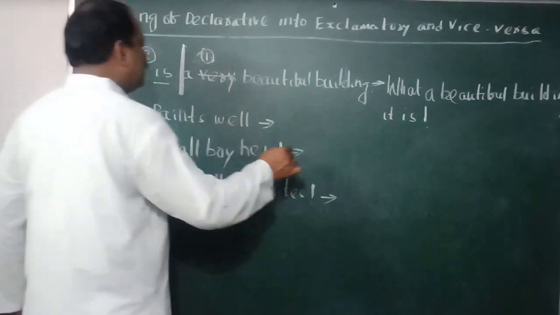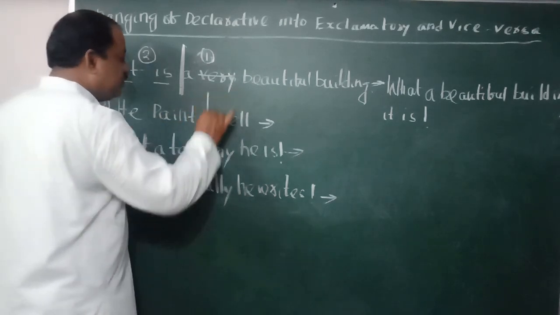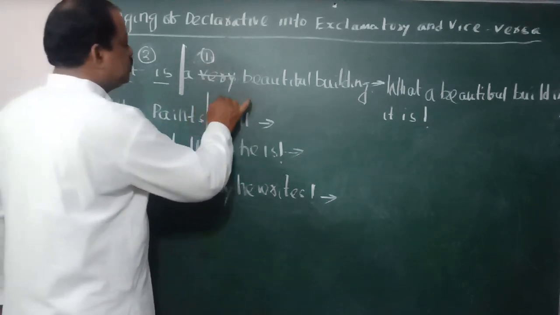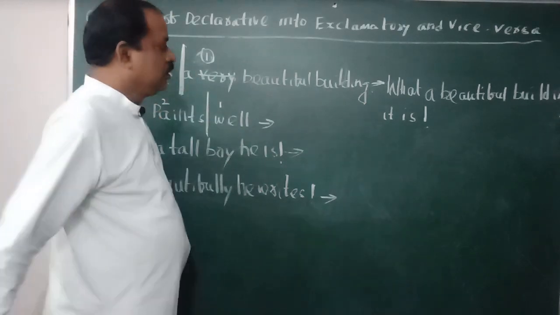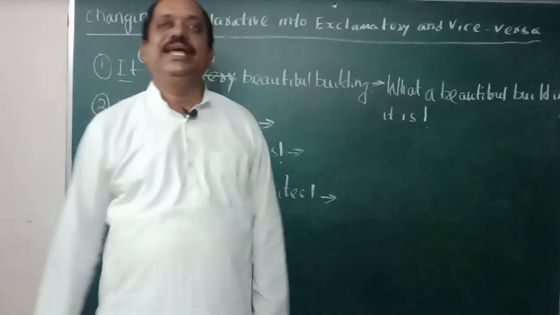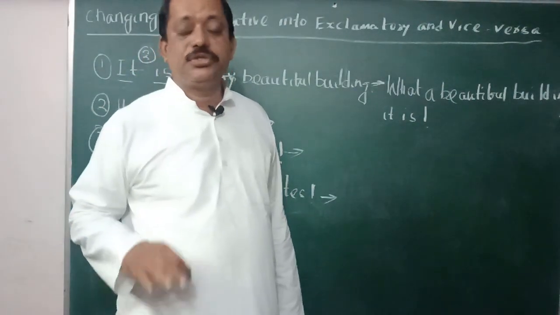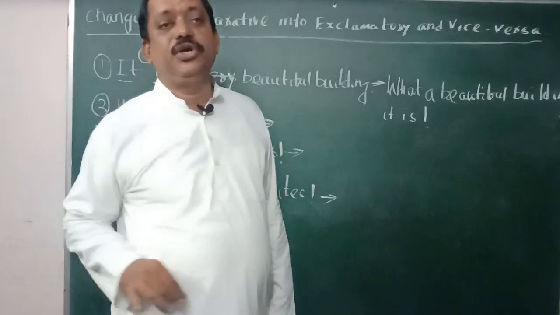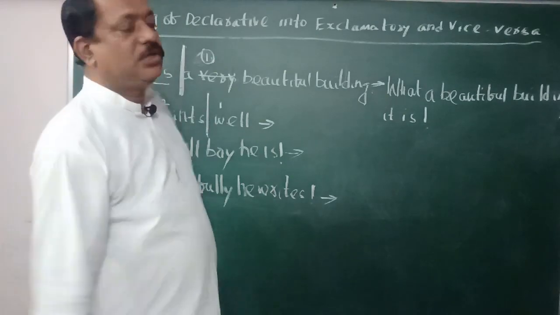Come to here. He paints well. Break the sentence into two parts. He paints, subject, verb, well. So this is one, this is two. He paints well. Now you have to know whether you have to use how or what. It is not telling about a person at all, or a thing. It is telling about the quality of a person or thing.